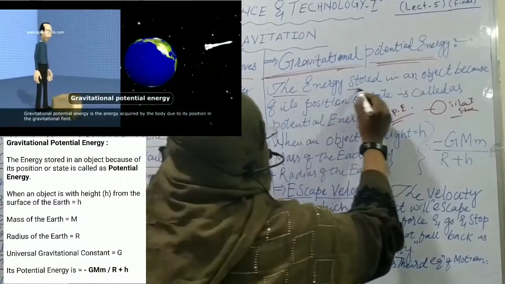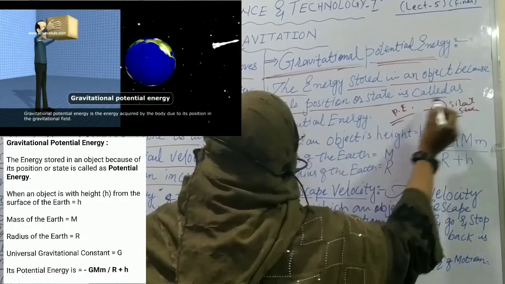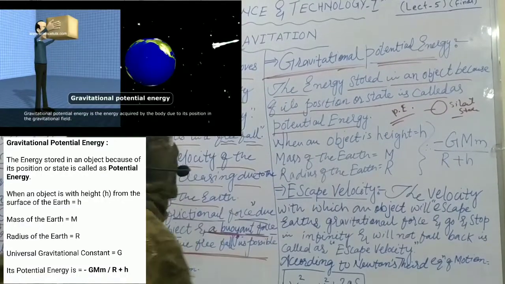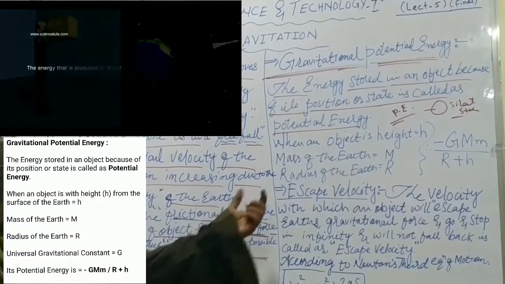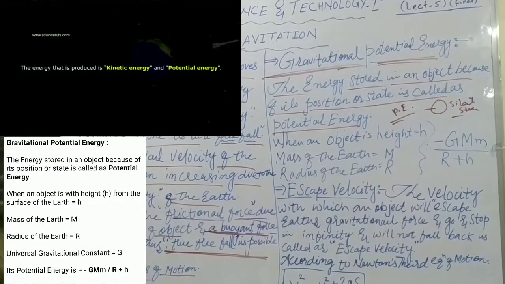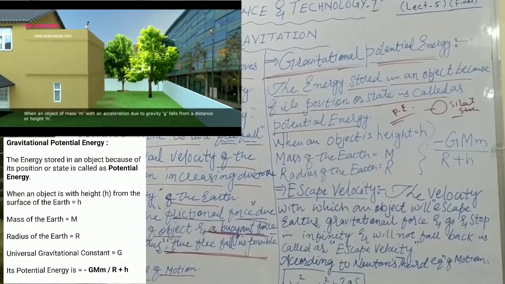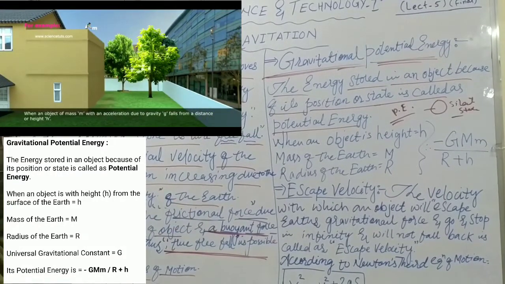The energy stored in an object because of its position or state is called potential energy. It means the energy that is saved in that object is called potential energy.